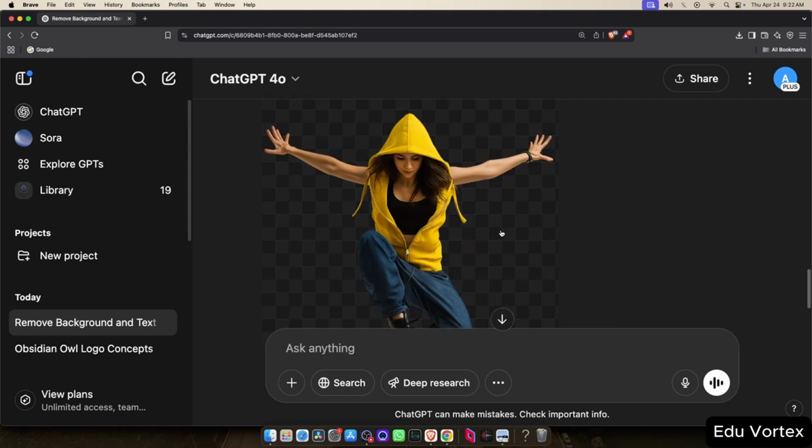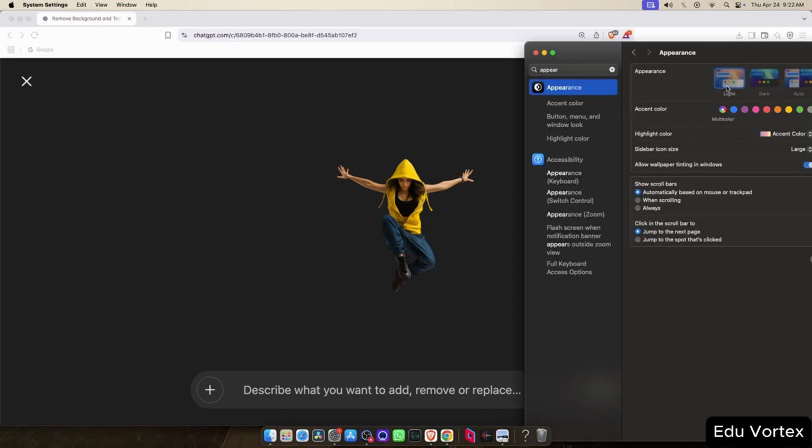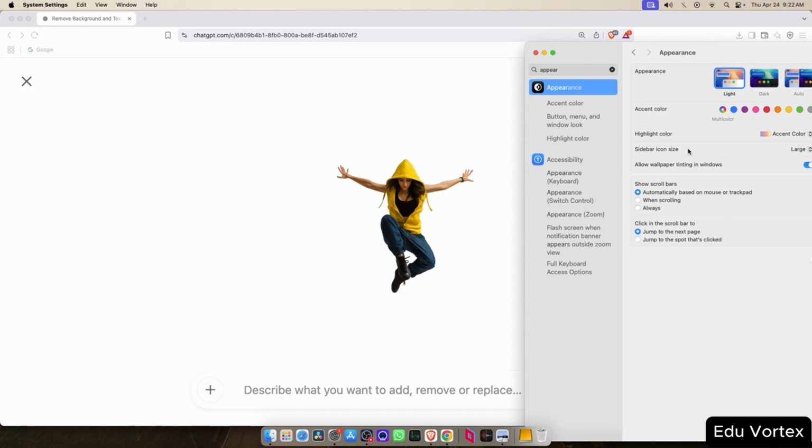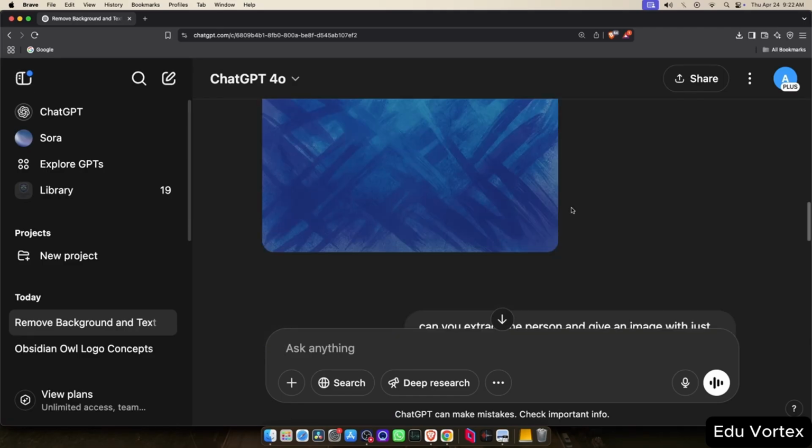As you can see, we've successfully generated an image of the person, the jumping figure, with a transparent background. To confirm this, I changed my device's theme, and you can clearly see the transparency. This method is very useful if you want to reuse individual elements from existing images without the hassle of manual editing.